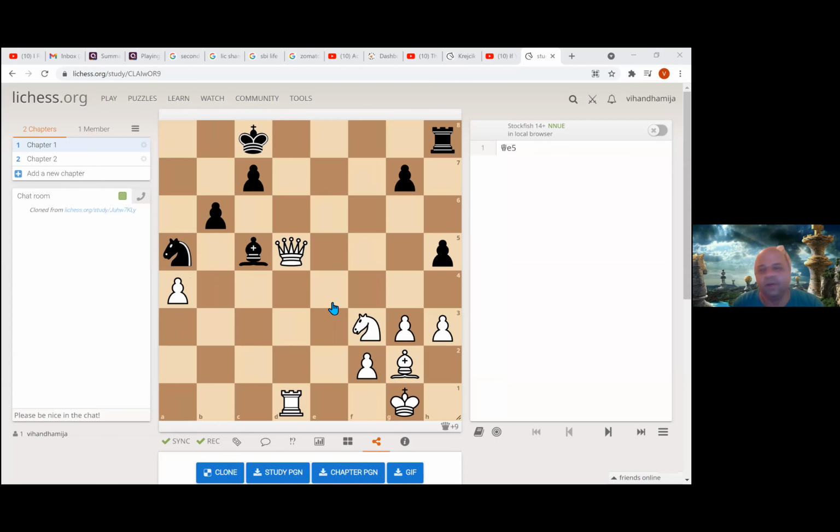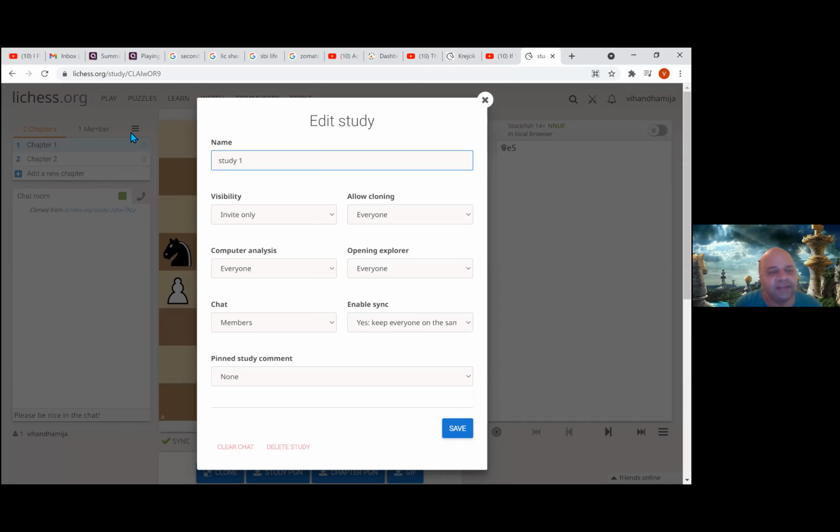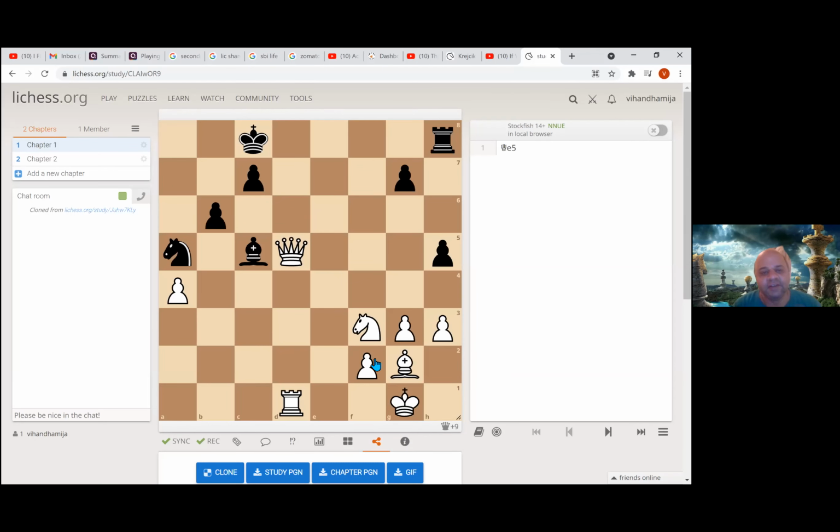You are logged in, right? Fine. I will just tell you where to go and make the changes. At the top you can see 2 chapters, 1 member, and next to that there is the burger menu. Click that. Yes, see now, sir. Visibility here. You can make it public. Okay, sir. Thank you. Other things also, allow cloning, etc.